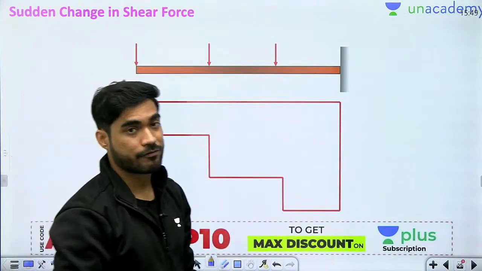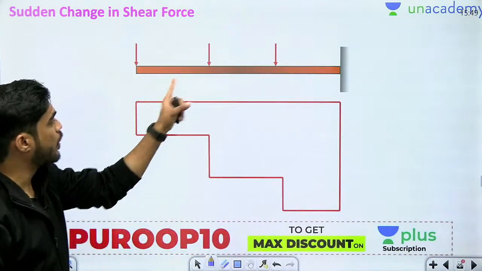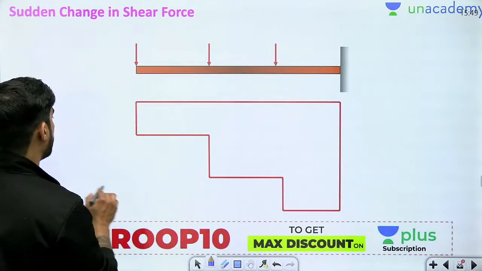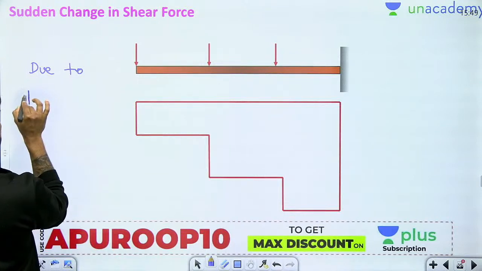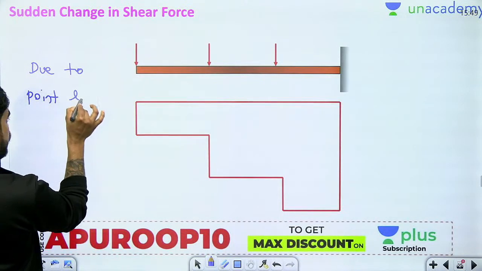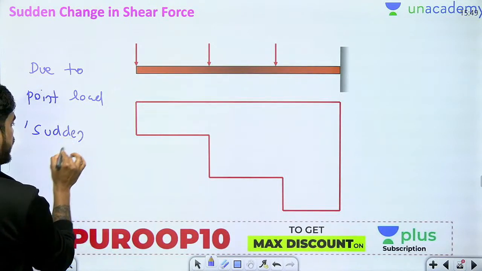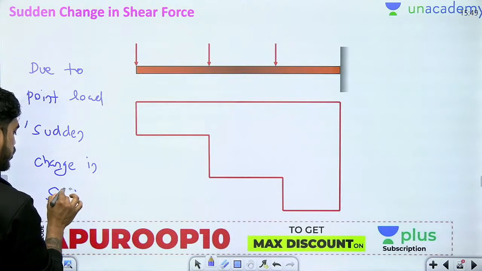Okay, sudden change in shear force. So whenever there is a point load, अगर कहीं पे भी point load होगा, then there will be sudden change. Okay, due to point load, sudden change in shear force.